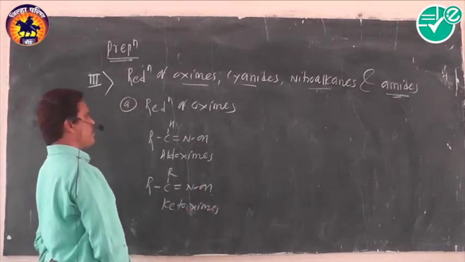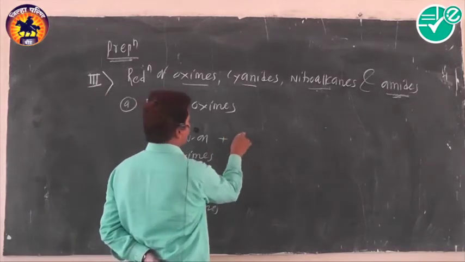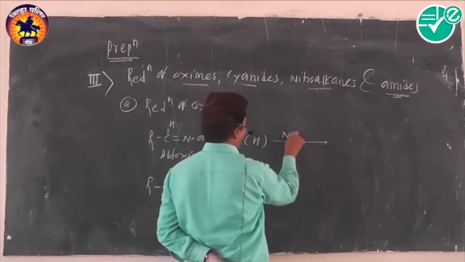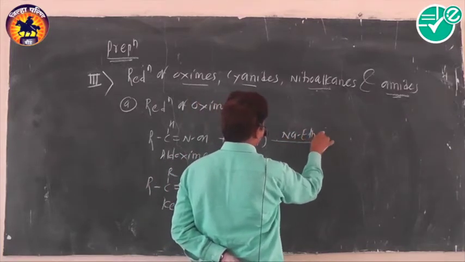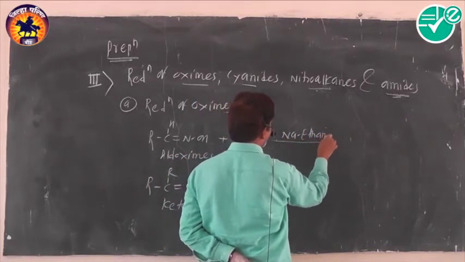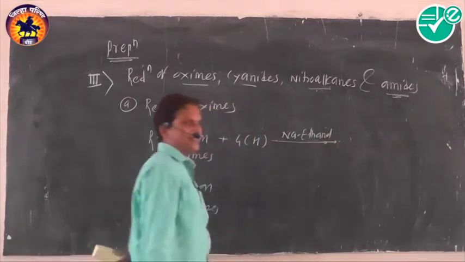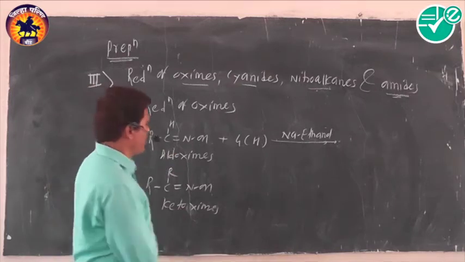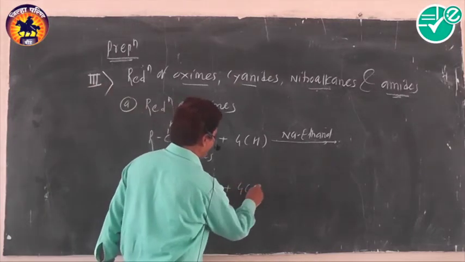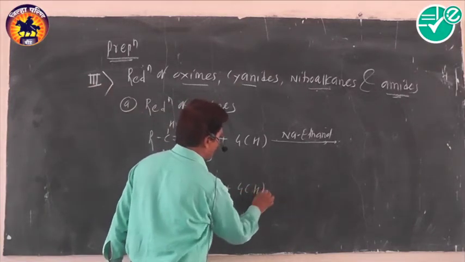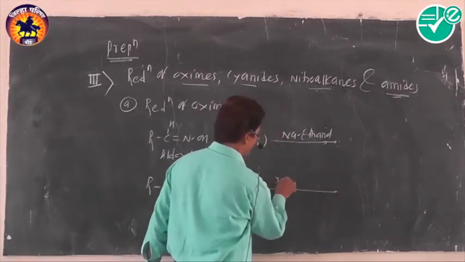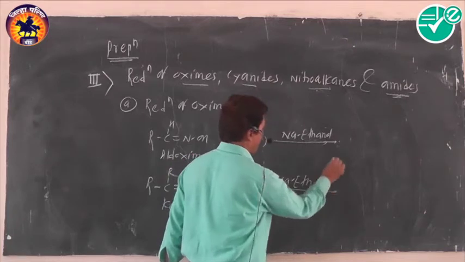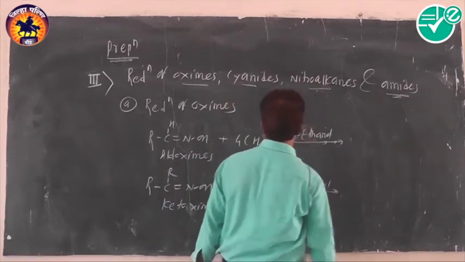When such aldoximes and ketoximes are reduced by using sodium in ethanol, which is the reducing reagent, primary amines are formed.